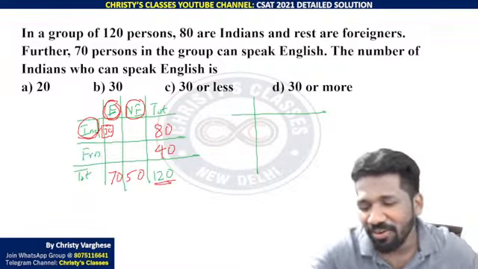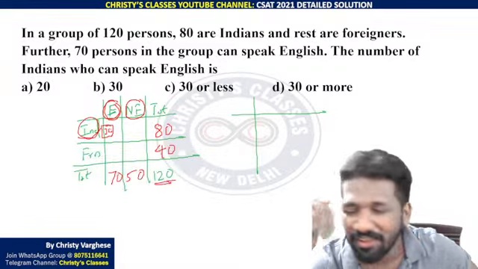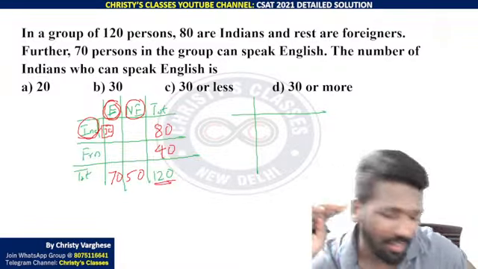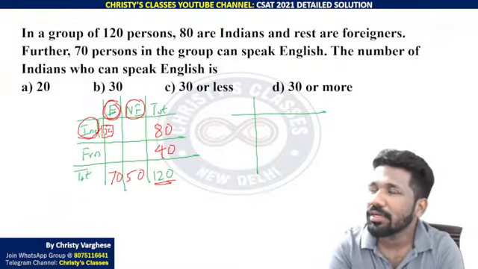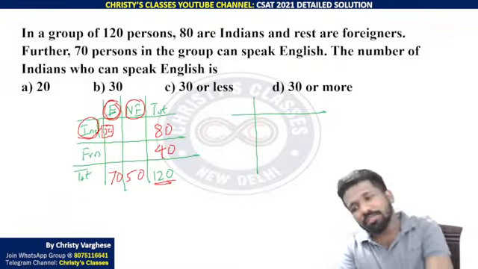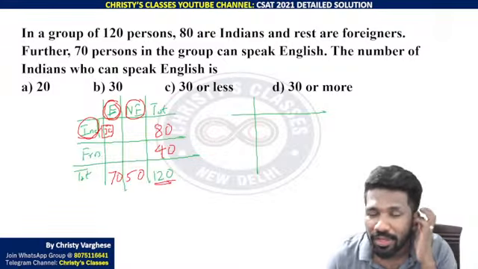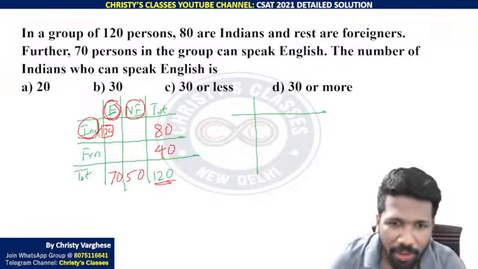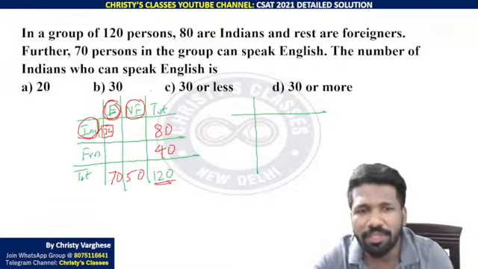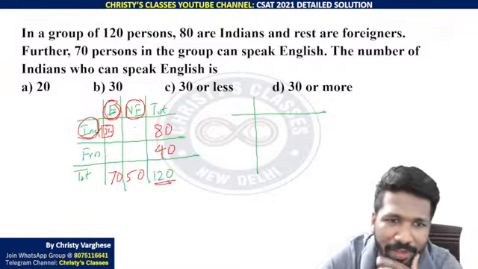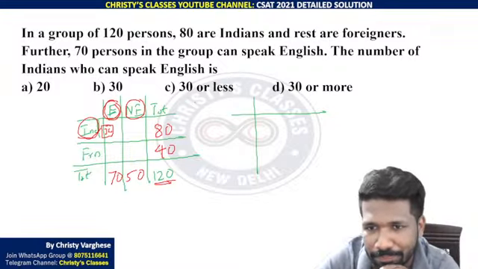We always think foreigners means English speakers, but there are a lot of languages in the world, and I think more people in the world do not speak English than English speakers. Anyway, this X is what we need to find, but from this information we cannot exactly find its value, because this is going to be a range of values only.